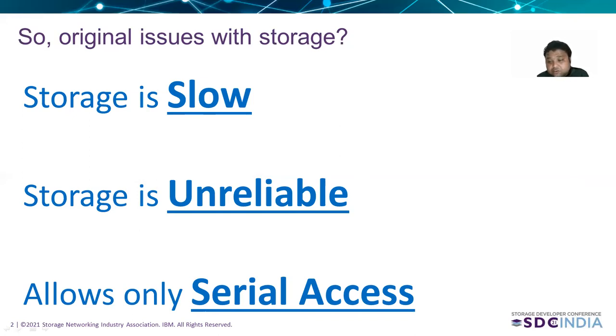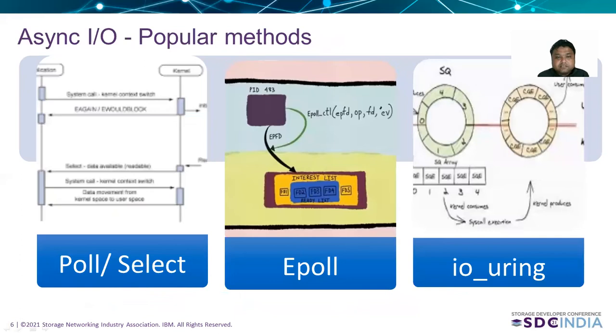Sometimes we scatter data to multiple physical devices to allow parallel access. With the current storage infrastructure, it does not make sense to use synchronous IO any further. Well, now let us see what are the current methods and the most popular methods of doing asynchronous IO.